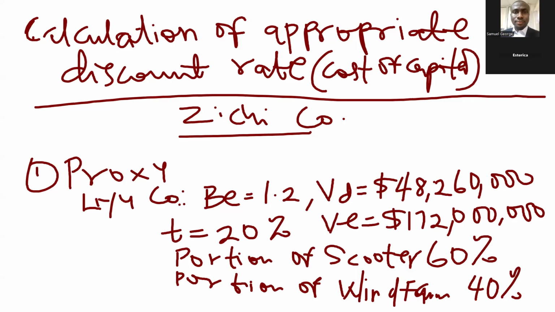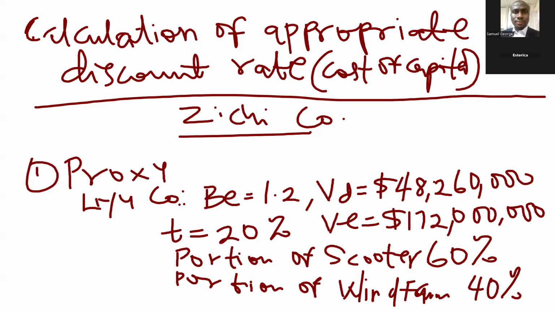So now we only have a beta of 1.2. The beta of 1.2 from Liu Co represents the beta of the company as a whole. It represents the overall beta. So we can't say it is meant for wind farm or it is meant for scooter. What we are trying to say is that the beta equity of scooter and wind farm are inside that 1.2. As you know, beta equity measures business risk and financial risk.